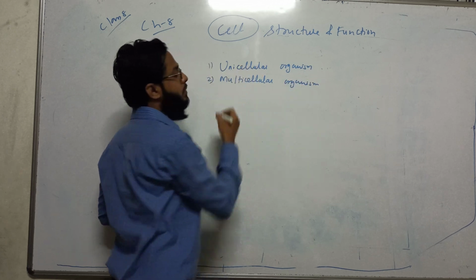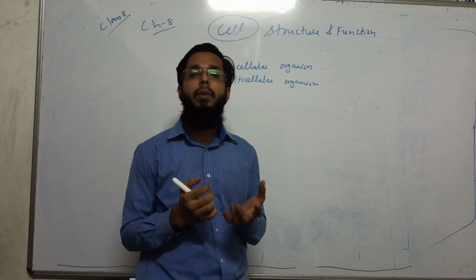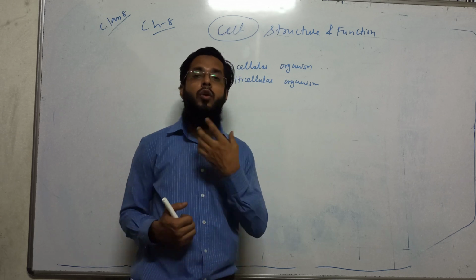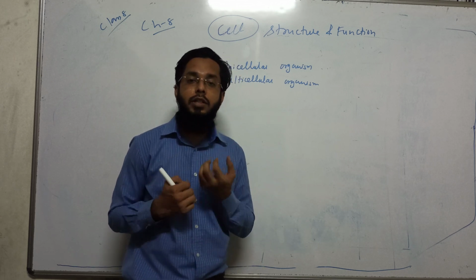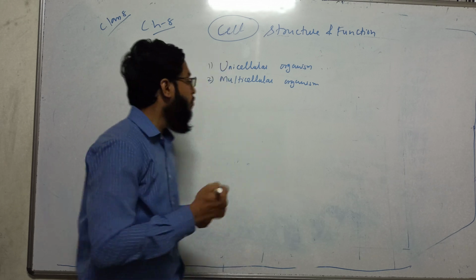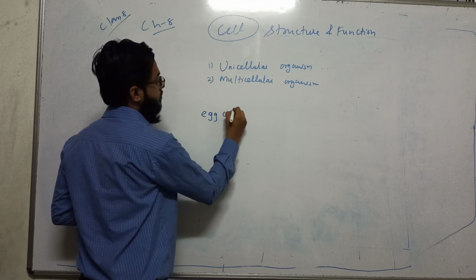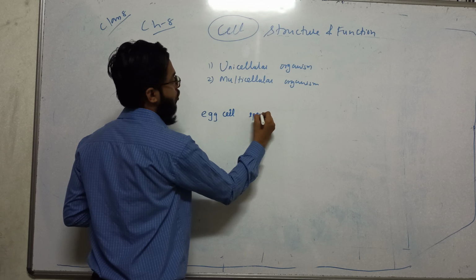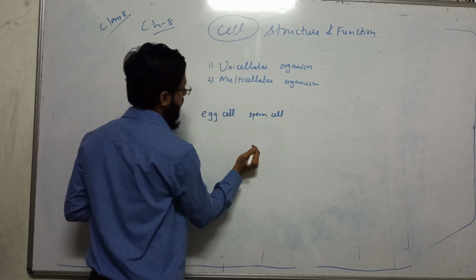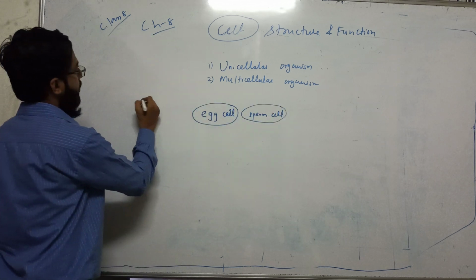So, what is a unicellular organism? A single cell animal or single cell organism, like amoeba, paramecium. Even multicellular organisms like us, animals or plants, we are multicellular. But at one time we were also one single cell. For example, there is an egg cell, then there is a sperm cell in the case of animals.